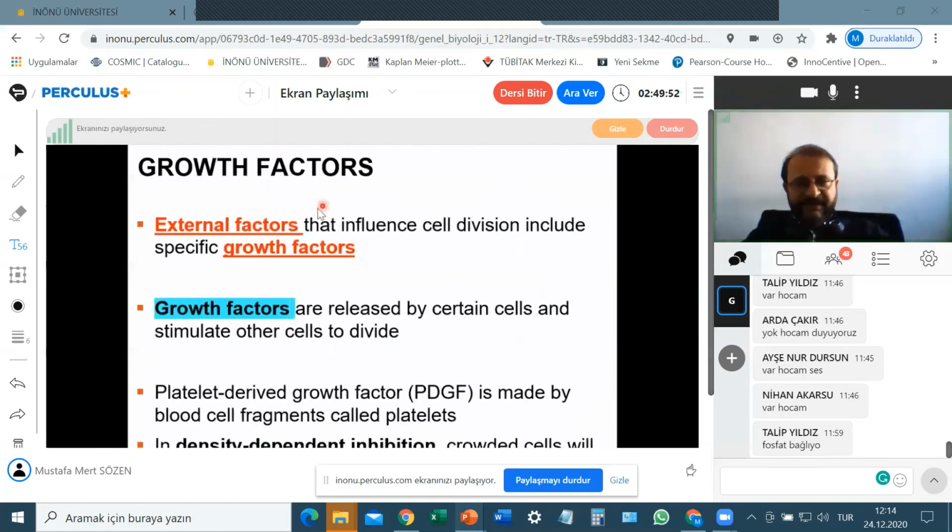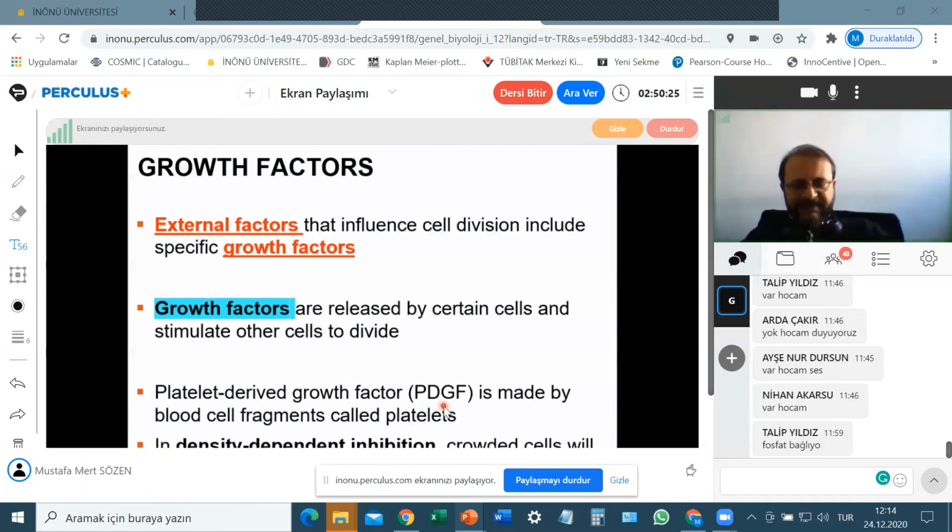Growth factors are the external factors that influence cell division, to cause cells to divide. So these are growth factors. Growth factors are released by certain cells and stimulate other cells to divide. So there are two different kinds of cells. One of them produces growth factor, and that growth factor causes the other kind of cell to divide.